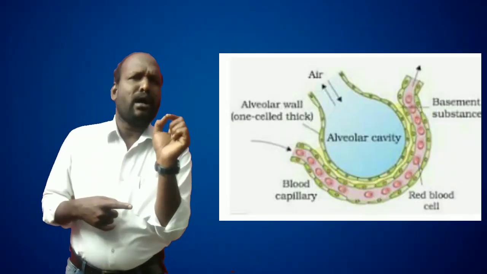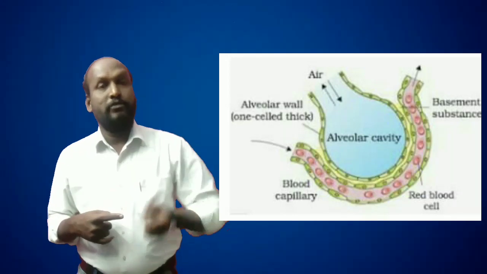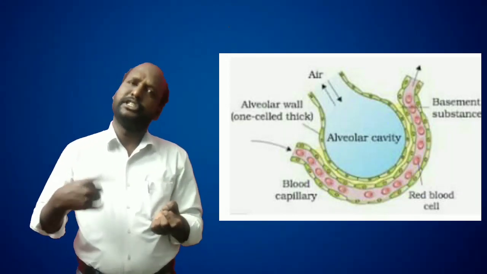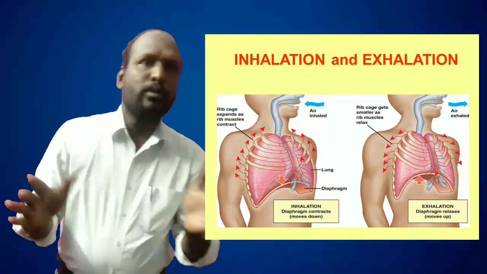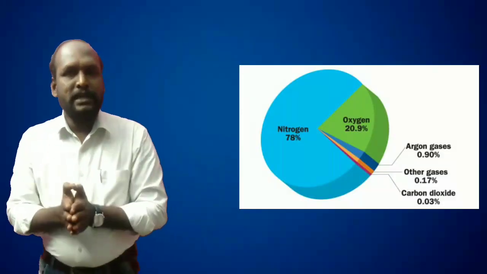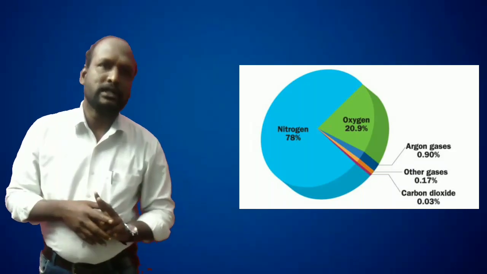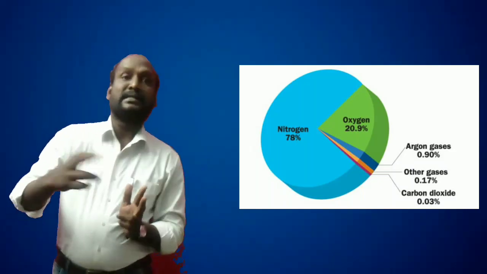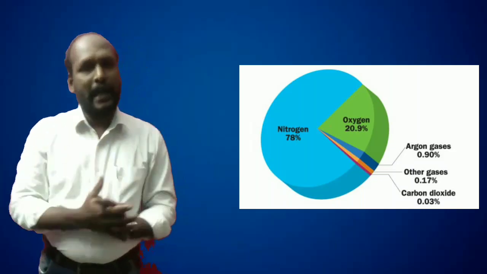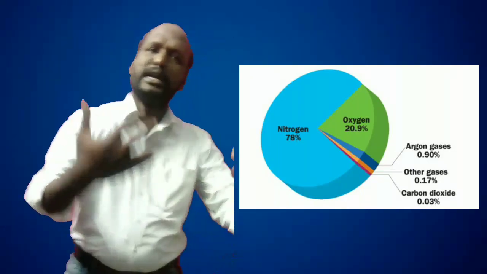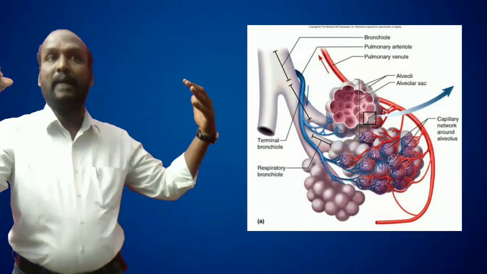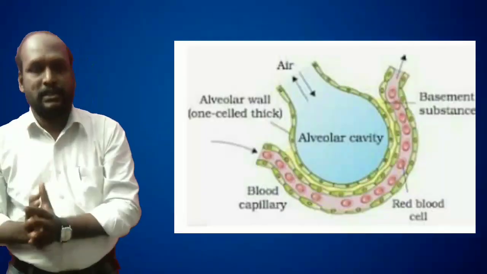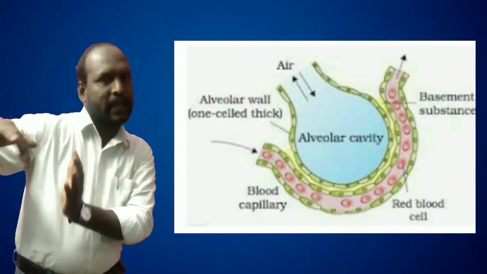It is a very small structure where gases can be exchanged. Exchange means, observe, we are taking in air consisting of oxygen. What is the composition of air? 78% nitrogen, 21% oxygen, and 0.03% inert gases are also involved in atmospheric air. Once oxygen enters our lungs, there are alveoli with small blood capillaries. These sac-like, balloon-like structures are present inside the lungs.